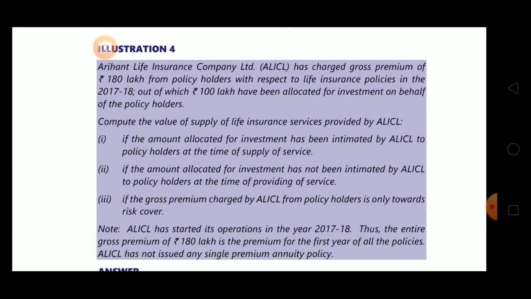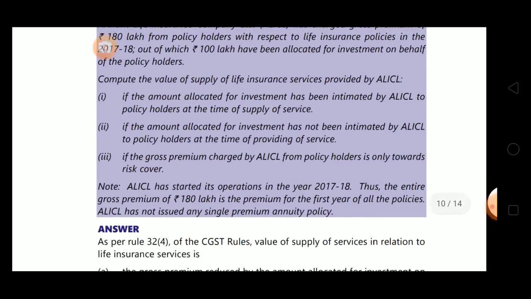Now let's do this. Arihant Life Insurance Company Limited, ALICL, has charged a gross premium of 180 lakhs from policy holders with respect to life insurance policies in the year 2017-18, out of which 100 lakh have been allocated for investment on behalf of policy holders. Now they have given: compute the value of supply of life insurance services provided by ALICL if the amount allocated for investment has been intimated by ALICL to policy holders at the time of supply of service. Remember, if the amount was intimated, then the value is the gross premium less the amount allocated for investment.